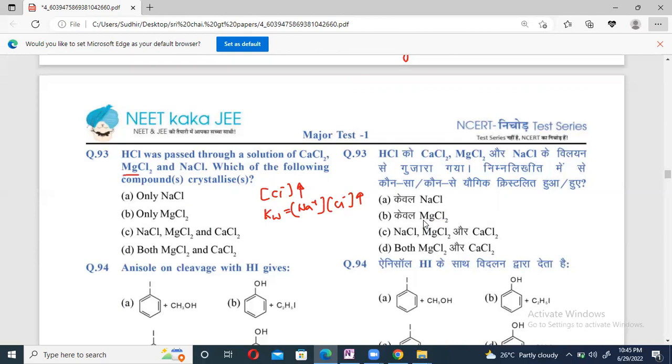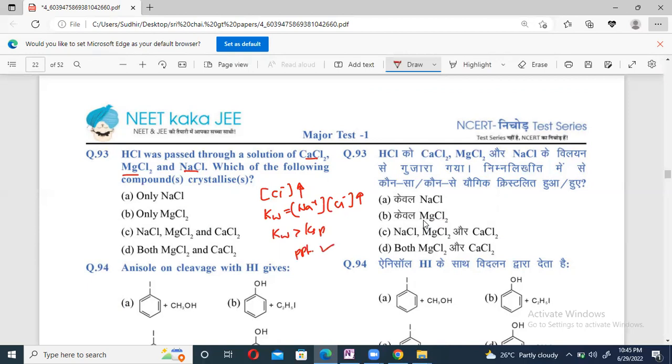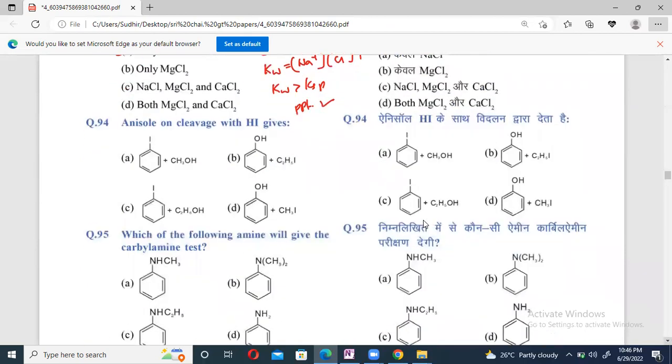But among these MgCl2, NaCl and CaCl2, the ionic product value will be more for Na plus and Cl minus. As the ionic product will be more, we know when the ionic product is greater than Ksp, precipitation will take place. Hence, answer for question number 93, only NaCl can precipitate. But that is a question coming from Ksp value and ionic product from ionic equilibrium.